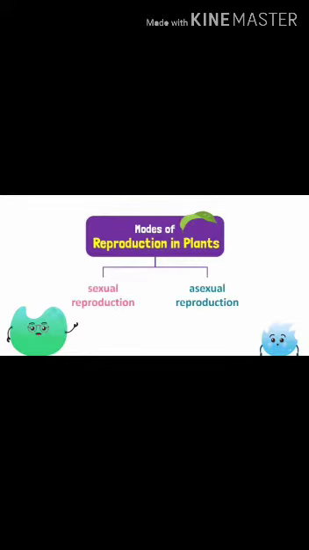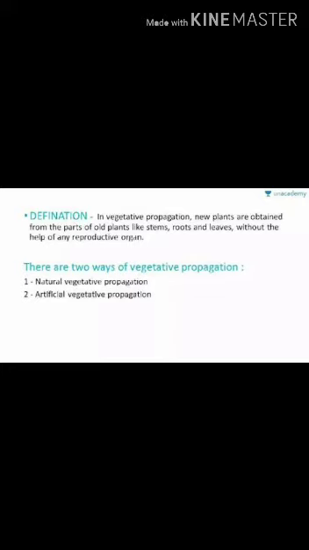There are two types of reproduction in plants. First one is asexual and second is sexual reproduction. What is asexual reproduction? In asexual reproduction, when a new plant develops from the vegetative parts of the plant such as roots, stems and leaves, it is known as asexual reproduction, also called vegetative propagation. Vegetative propagation may be natural or artificial. Natural methods of asexual reproduction are budding, spore formation, fragmentation.